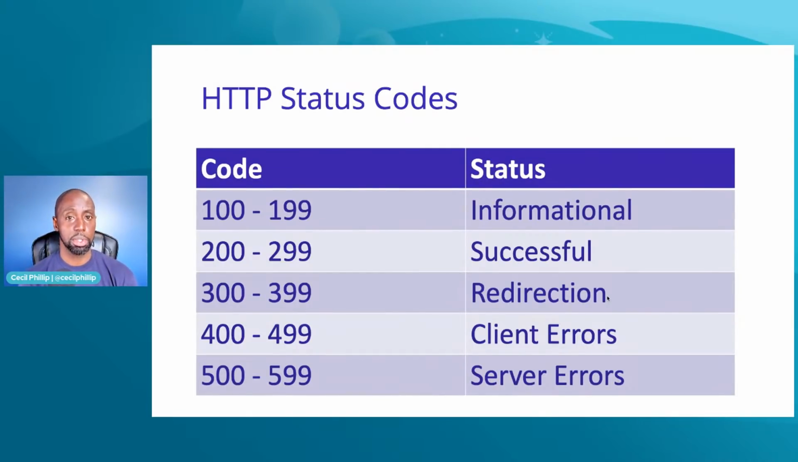The difference with these is that 400 errors are usually the fault of the client, the entity that's generating that request. And with the 500 errors, it's usually the fault of the server. So again, who's to blame? Who are we pointing our fingers at? Is it the server's fault or is it the client's fault?